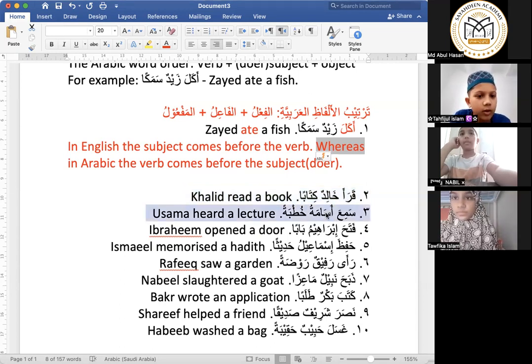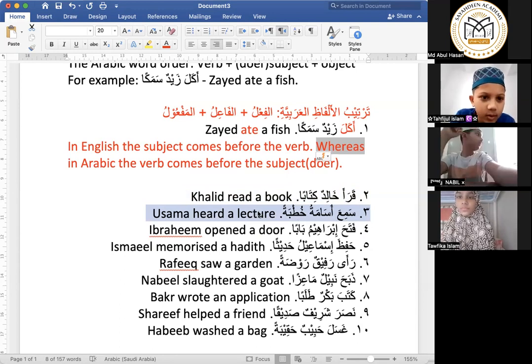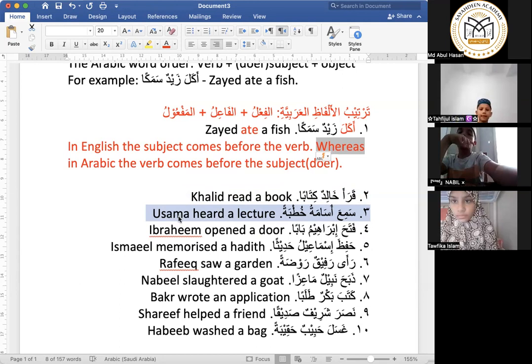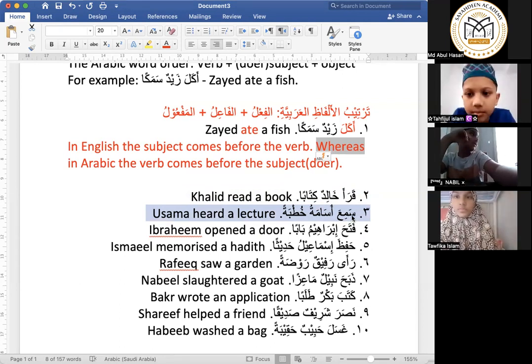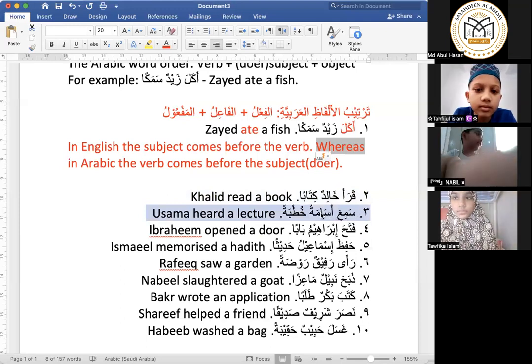The next example, سمع أسامة خطبة. Usama heard a lecture. So in this English sentence, the subject Usama came before the verb heard. And in this Arabic sentence, the verb sami'a came before the subject Usama.